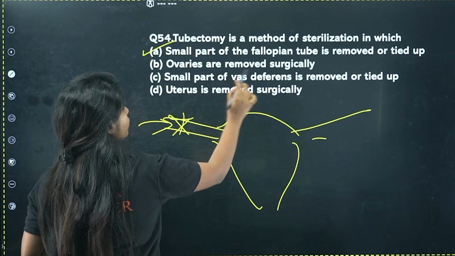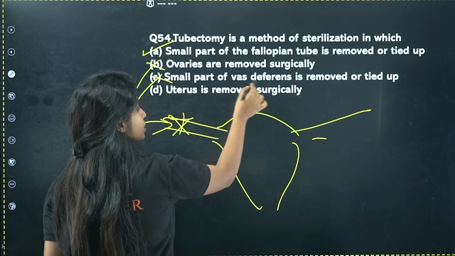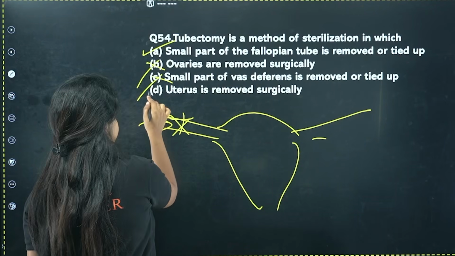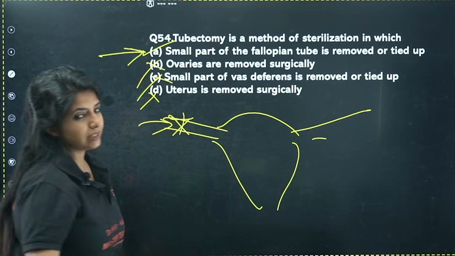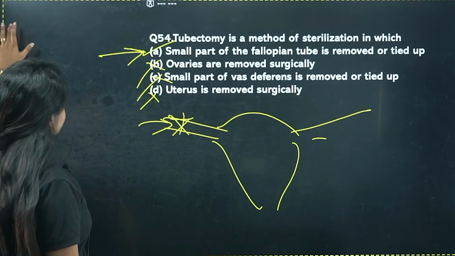Okay, correct. Ovaries are removed? No. Small part of vas deferens? No, that is vasectomy. Uterus is removed surgically? No. Only answer is A. Got it? Yes.